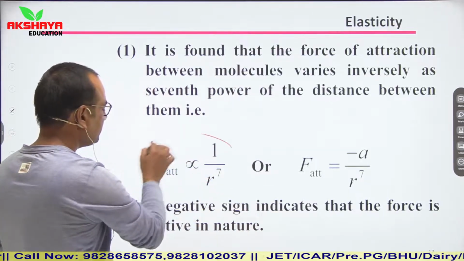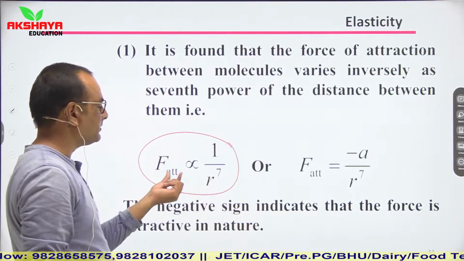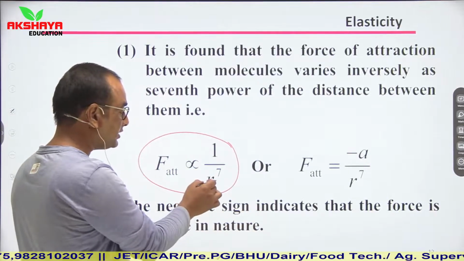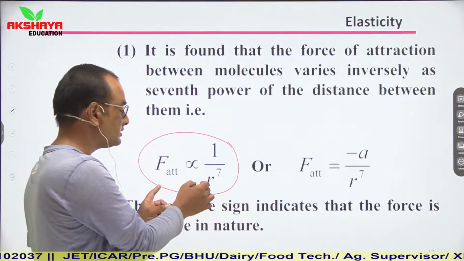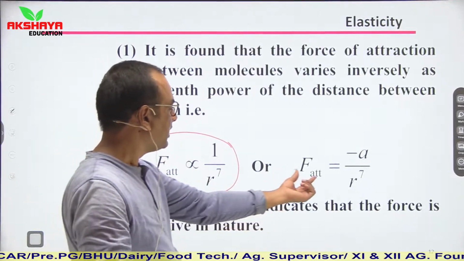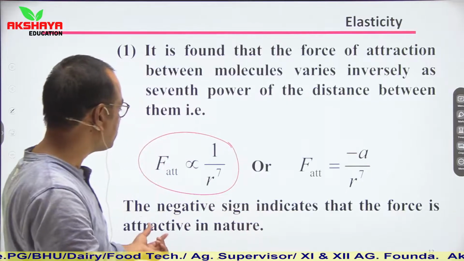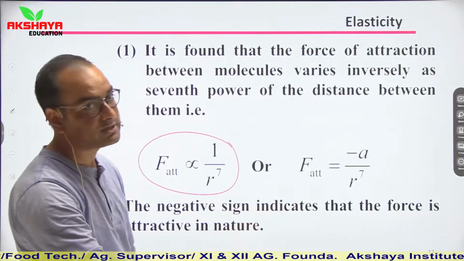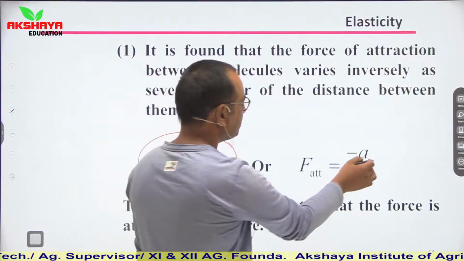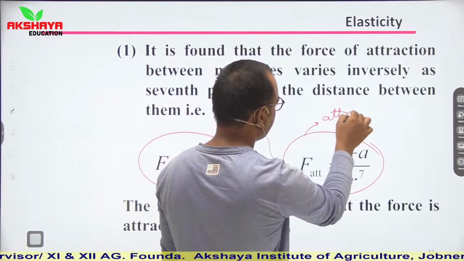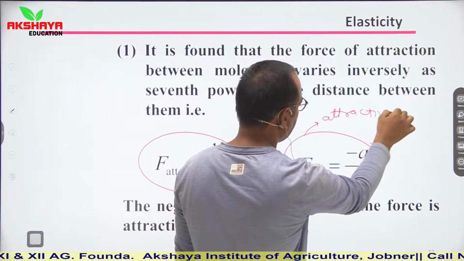So F molecular is inversely proportional to r to the power 7. It means if r increases, meaning the separation between the molecules increases, then the force of attraction decreases. Here A is a constant, a negative constant. The negative sign indicates that the force is attractive in nature. So this intermolecular force will also always be attractive in nature.